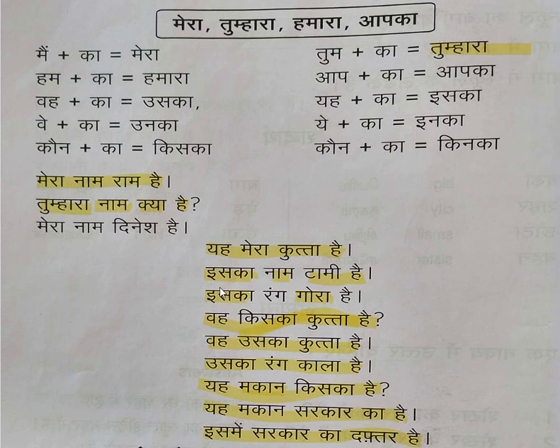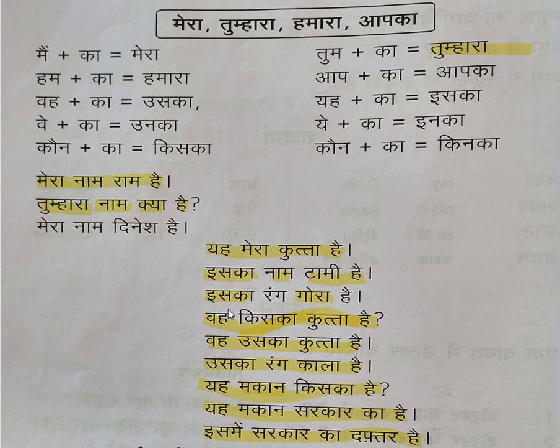Same way over here, यह मेरा कुत्ता है, two persons are there, the first person introducing, यह मेरा कुत्ता है, this dog is of mine. So इसका नाम टॉमी है, इसका means we are referring to the dog, its name is Tommy. Then we are referring again to the dog by saying its complexion, so again इसका.